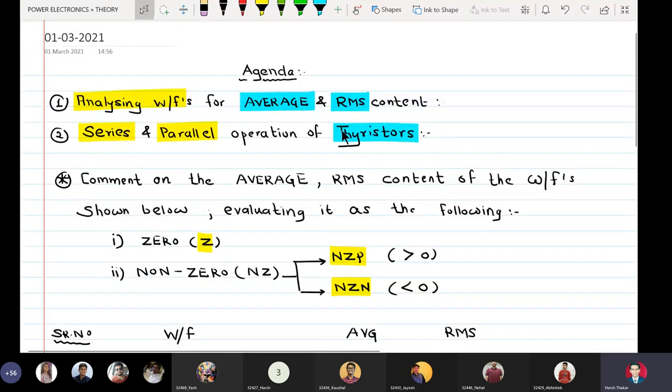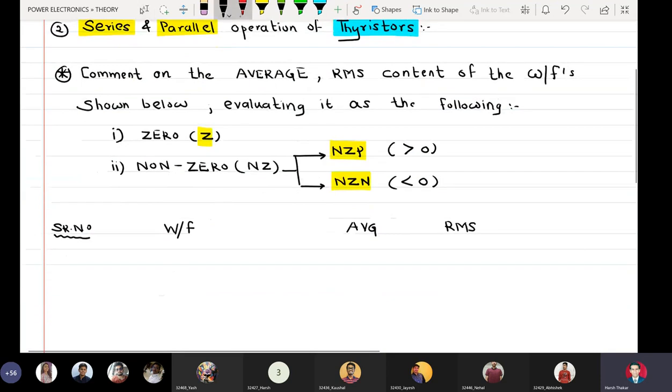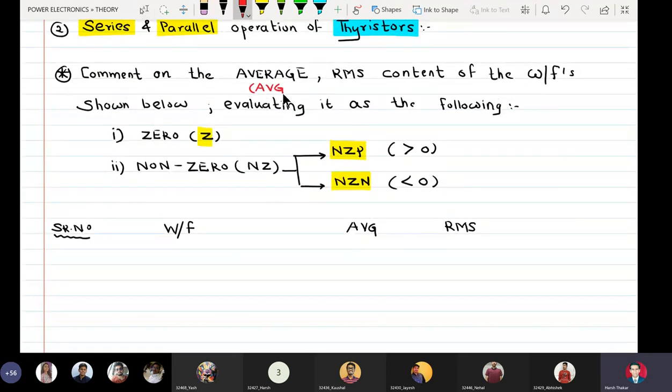We'll abbreviate it like this: average content is indicated as AVG, and RMS is abbreviated as RMS.